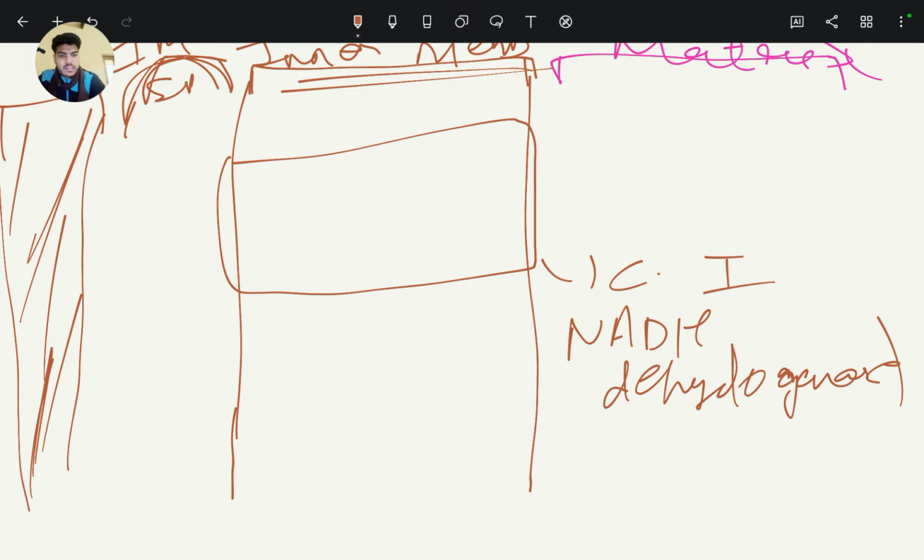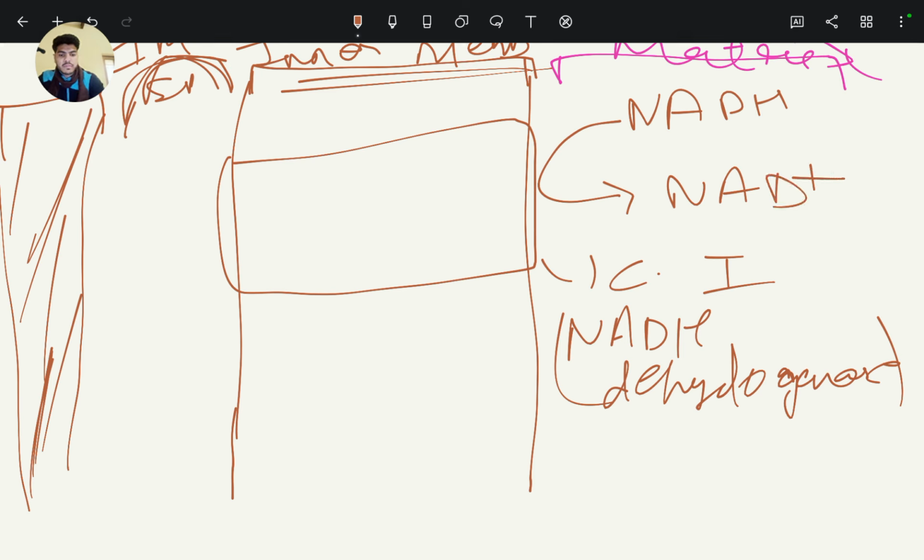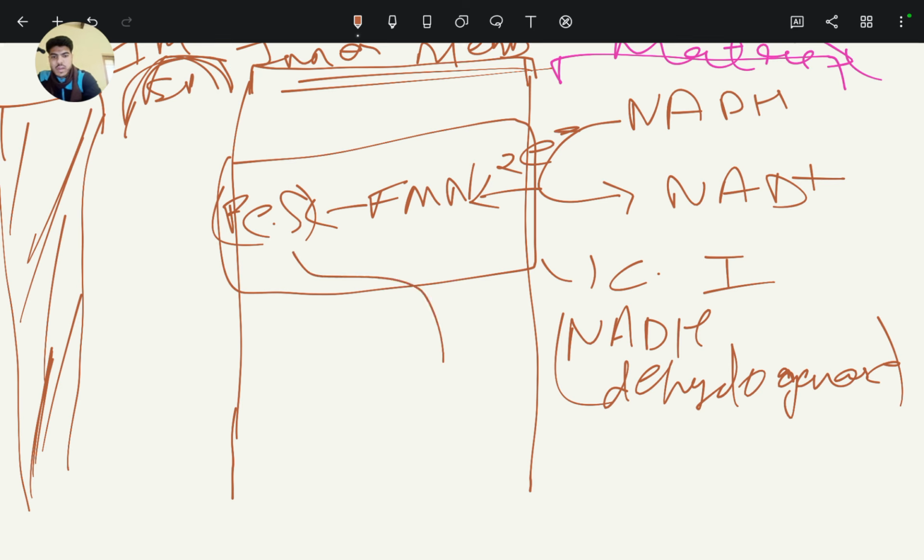At this complex, NADH molecule is oxidized to NAD plus, and then its two electrons enter into the complex, NADH dehydrogenase, and then are transported by FMN, that is flavin mononucleotide, then iron sulfur or FeS.